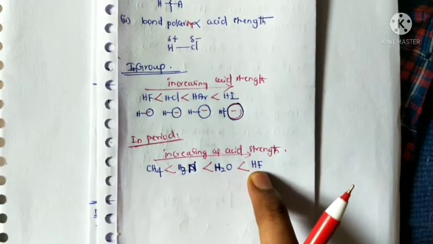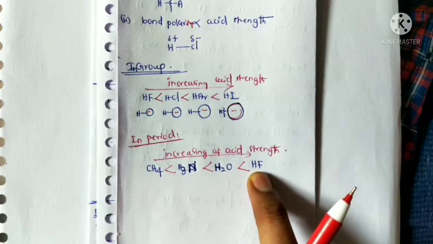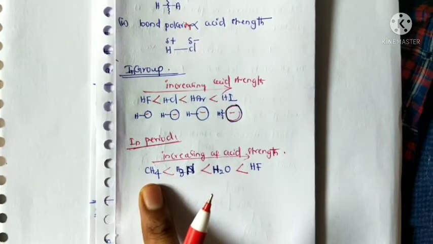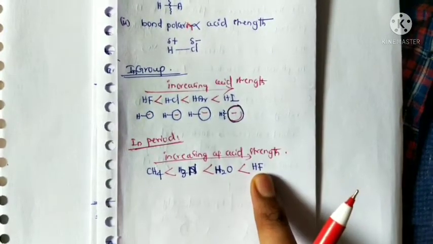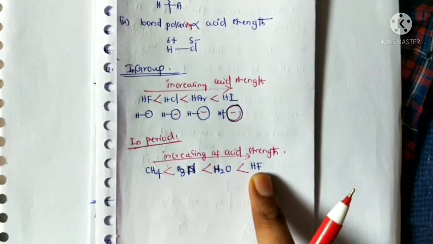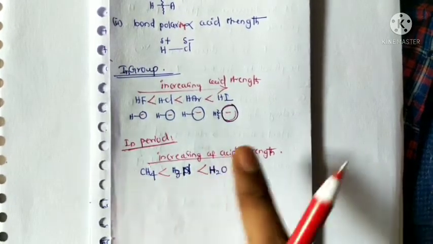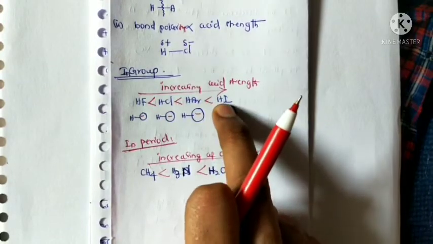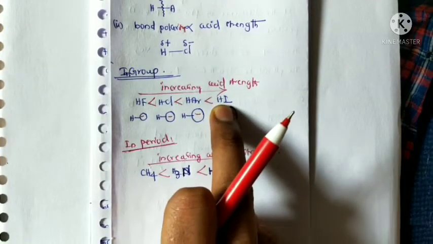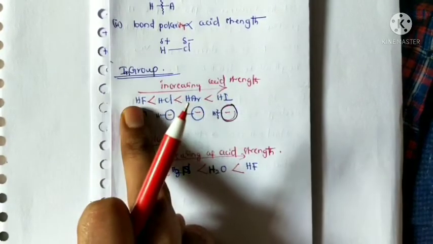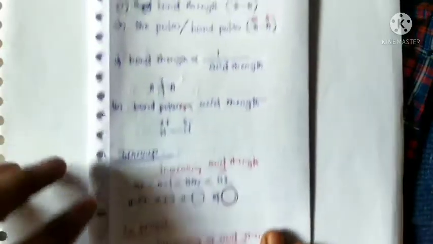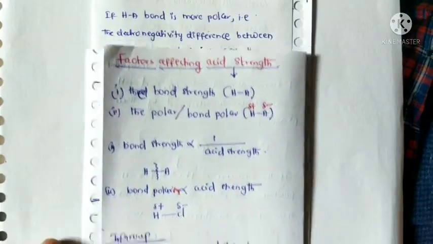So the bond polarity is also high in hydrogen fluoride compared with methane. That's why hydrogen fluoride acts as a stronger acid compared with methane. In the group, hydrogen iodide also acts as a stronger acid compared with hydrogen fluoride. This is the information about factors affecting acidic strength.